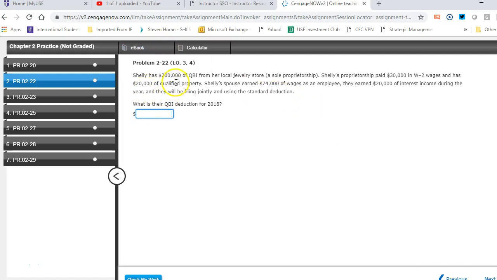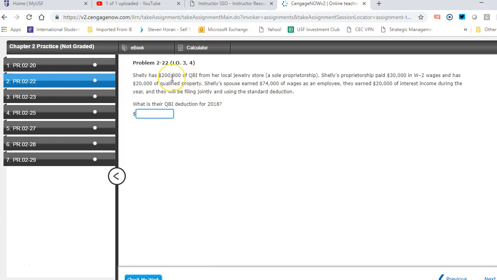So they tell us the QBI was 200. They were paid 30,000 in wages. We also have the 74,000 of wages by the spouse and 20,000 interest income. So those are the things to think about here as we compute that.